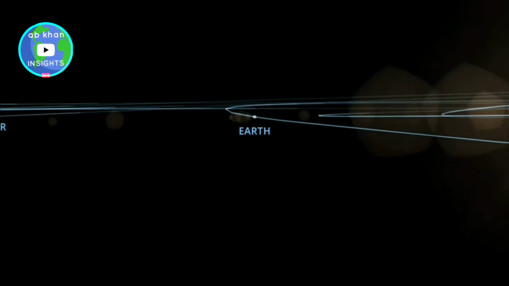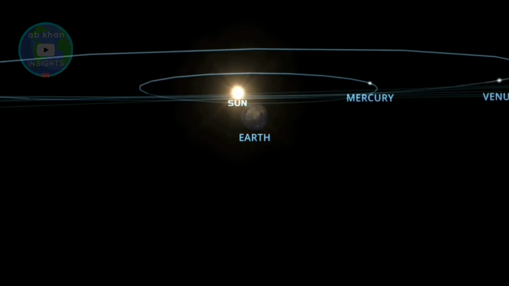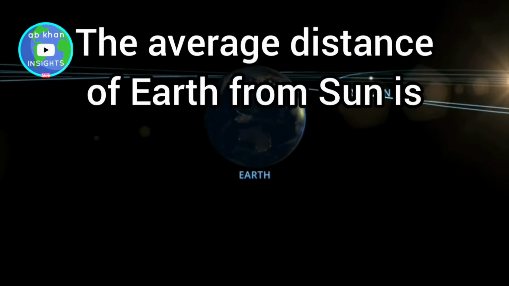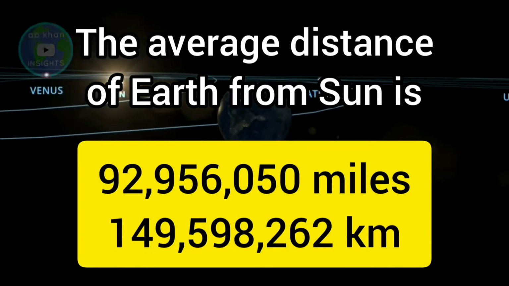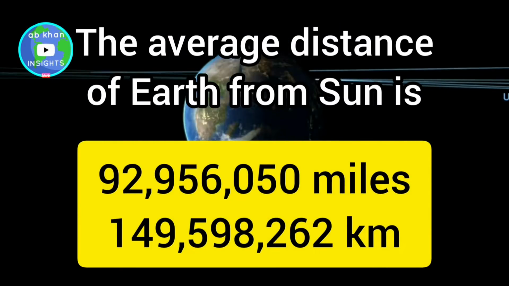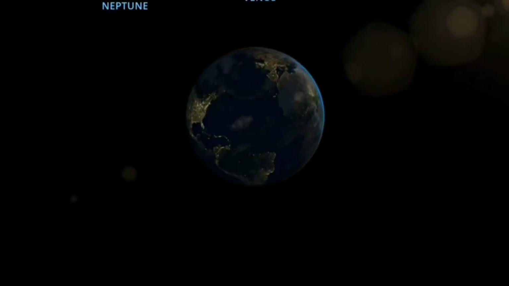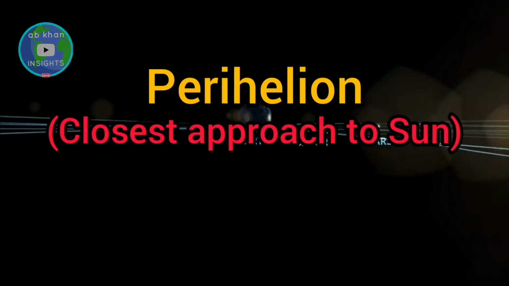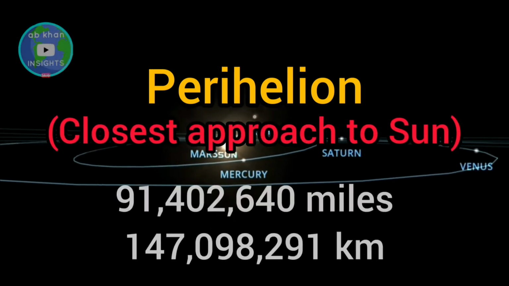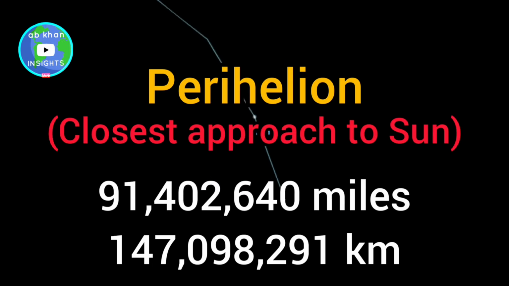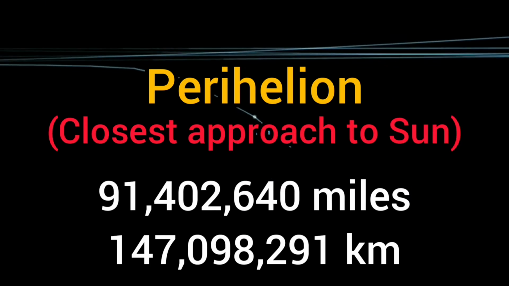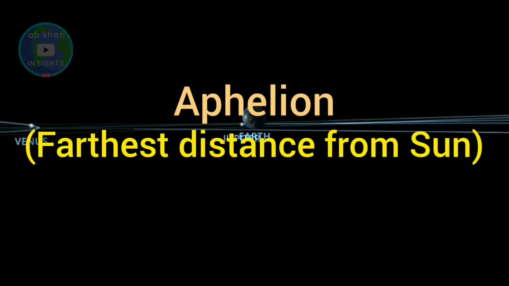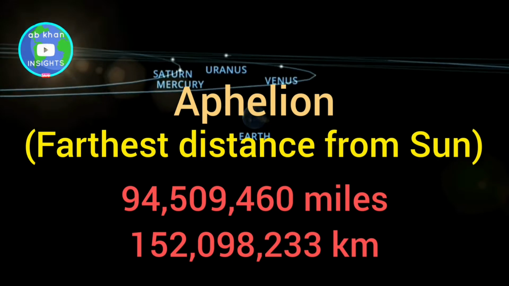I am showing you the statistics about the Earth's orbit according to NASA, the National Aeronautics and Space Administration. Average distance from the Sun is 92,956,050 miles or 149,598,262 kilometers, and its perihelion, which means the closest approach to the Sun, is 91,402,640 miles or 147,098,291 kilometers. Aphelion, meaning the farthest distance from the Sun, is 94,509,460 miles or 152,098,233 kilometers.